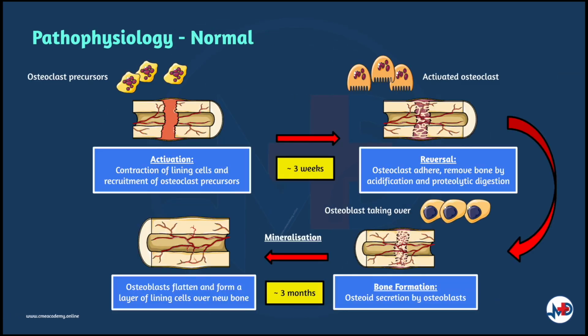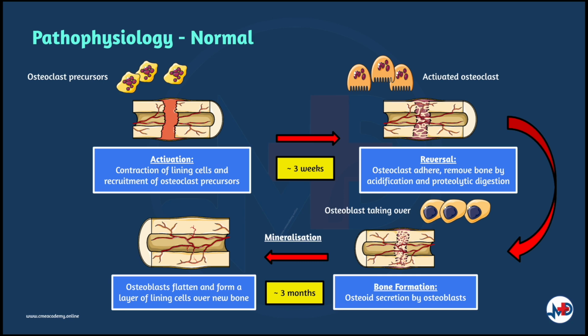The cycle of bone remodeling is carried out by the basic multicellular unit, which consists of a group of osteoclasts and osteoblasts. In the cortical bone, the basic multicellular units tunnel through the tissue, whereas in cancellous bone, they move across the trabecular surface. The process of bone remodeling is initiated by contraction of the lining cells and the recruitment of osteoclast precursors. These precursors fuse to form multinucleated active osteoclasts that mediate bone resorption. Osteoclasts adhere to bone and subsequently remove it by acidification and proteolytic digestion.